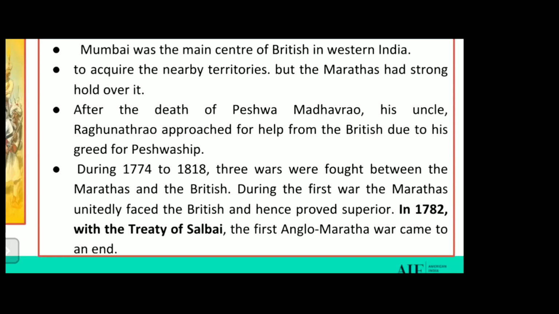But in 1782, there was a treaty signed. After this, there was a treaty signed, and the treaty was Salbai. The first Anglo-Maratha War came to an end. So here, Anglo-Maratha War. Here, Anglo means Britishers. So in 1782, after signing this treaty, the Anglo-Maratha War came to an end.